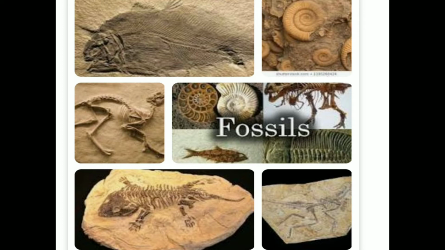Then coal, it is also a very important source of energy, and it is found in abundance. It is also a fossil fuel, and it occurs between the layers of sedimentary rocks. We had studied about the three types of rocks.